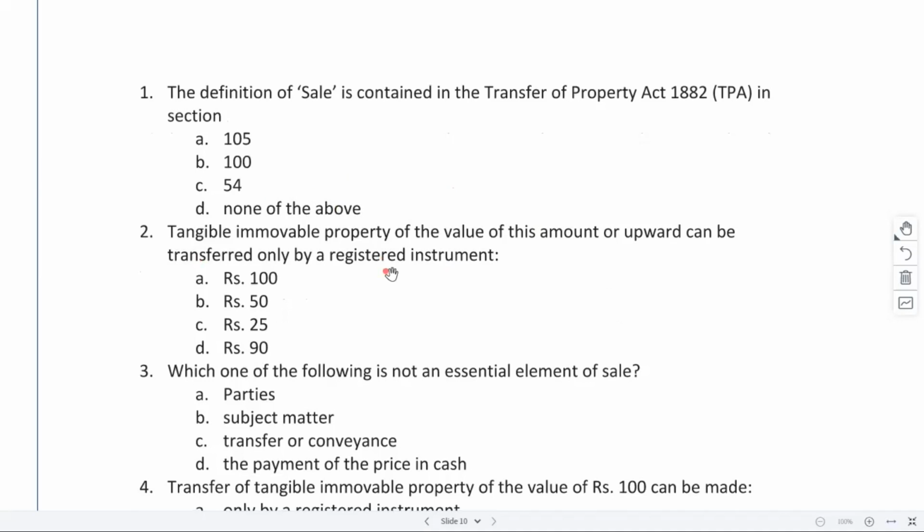Tangible immovable property of the value of 100 rupees or upward can be transferred only by a registered instrument. 100 or upward only by registered instrument.